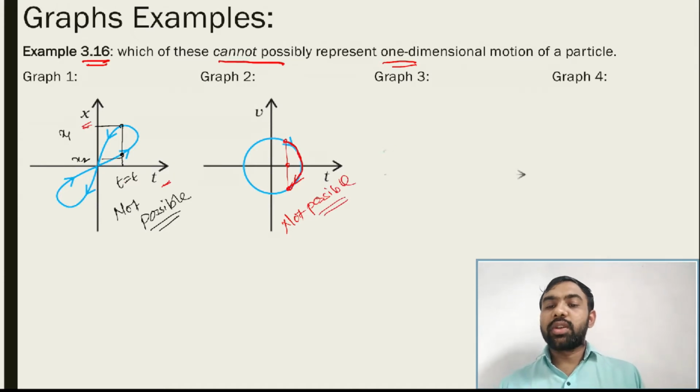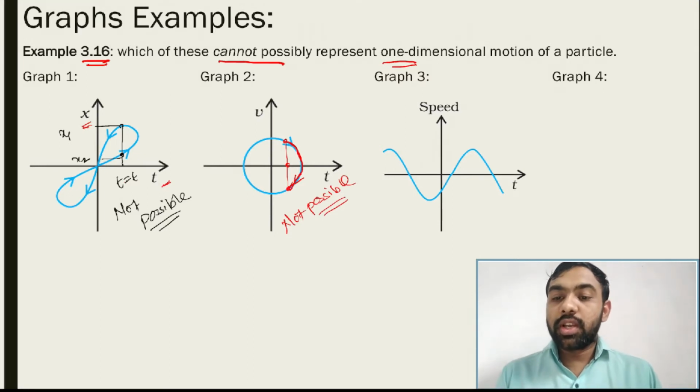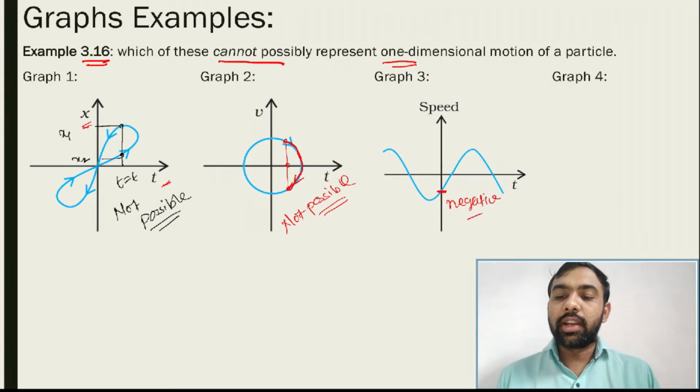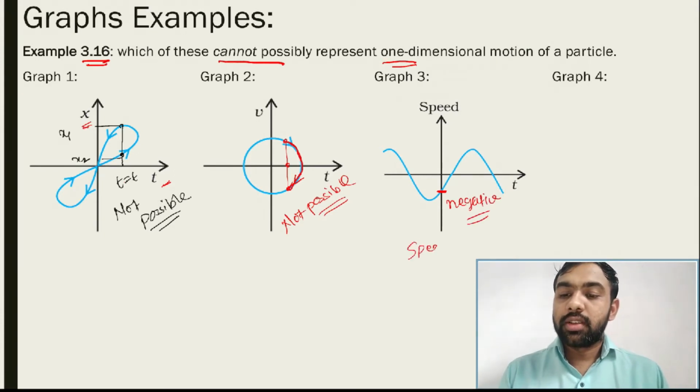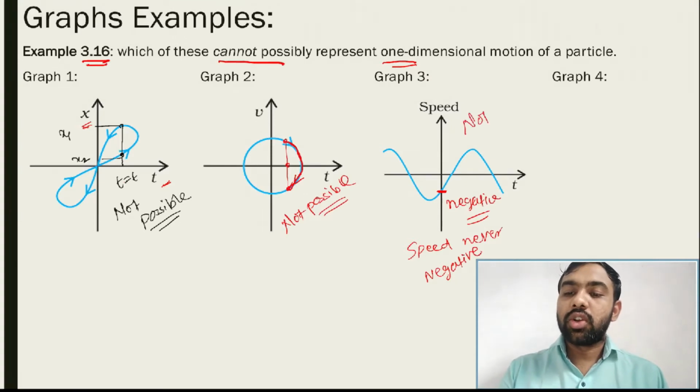Again, write down: it is not possible. Let's come to the third one, this one, speed. Speed is never negative, as we know. Speed is a scalar quantity, always positive. So here the speed is negative. See, here it is negative. So our answer is: speed is never negative. So this graph is also not possible.